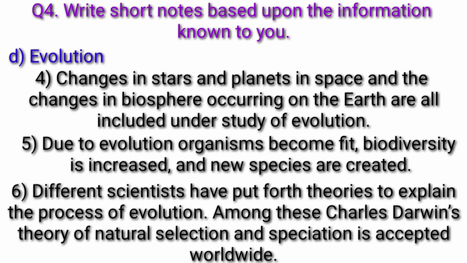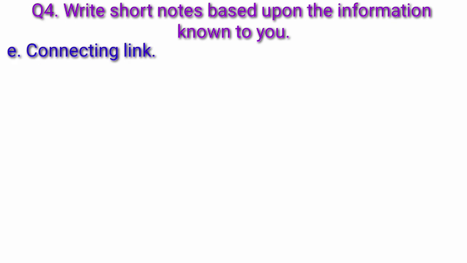Different scientists have put forth theories to explain the process of evolution. Among these, Charles Darwin's theory of natural selection and speciation is accepted worldwide.